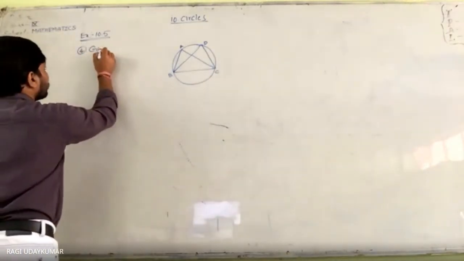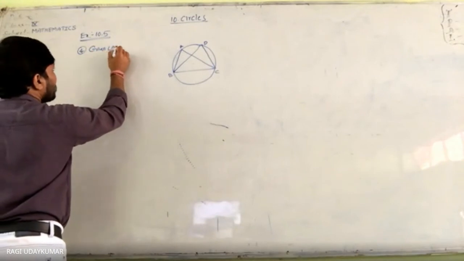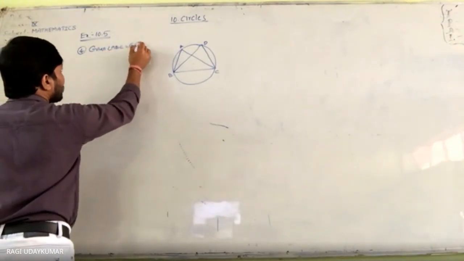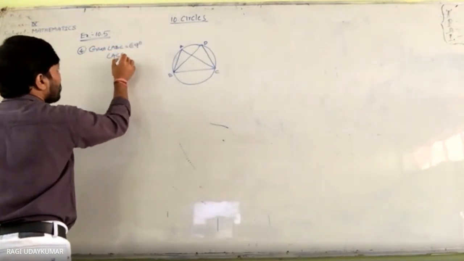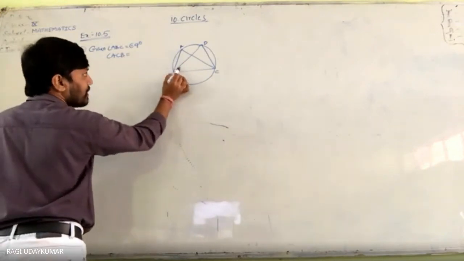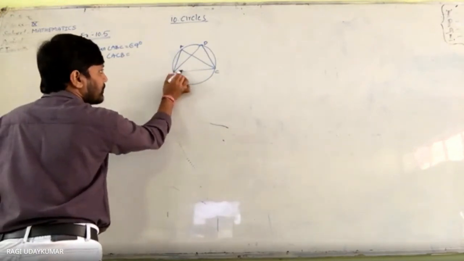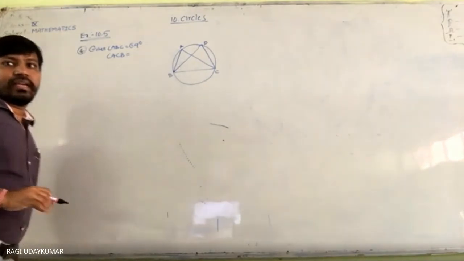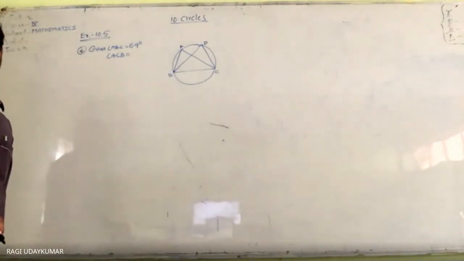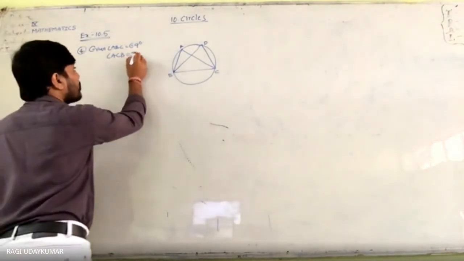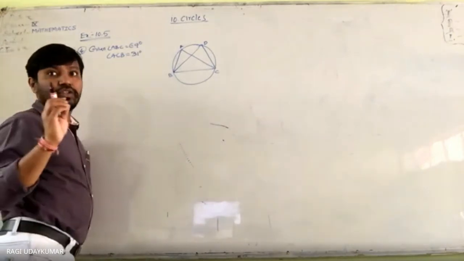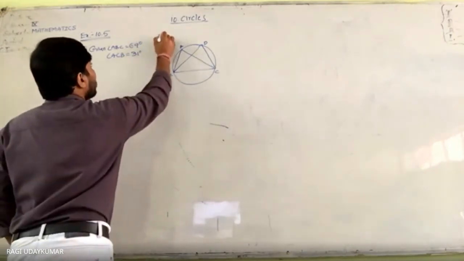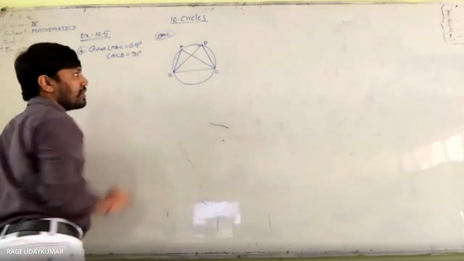Let us write what is given first. Given: angle ABC is equal to 69 degrees, and angle ACB is equal to 31 degrees. We are asked to find the angle BDC. This is the angle we need to find.